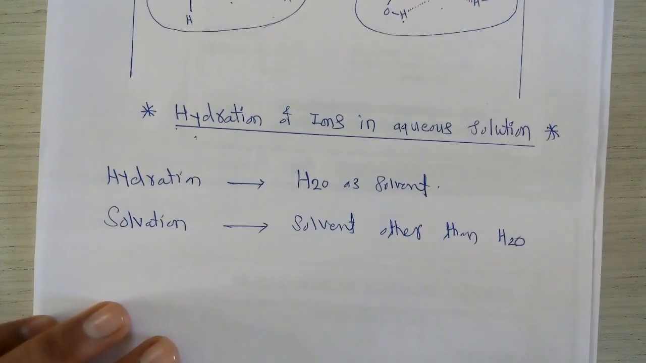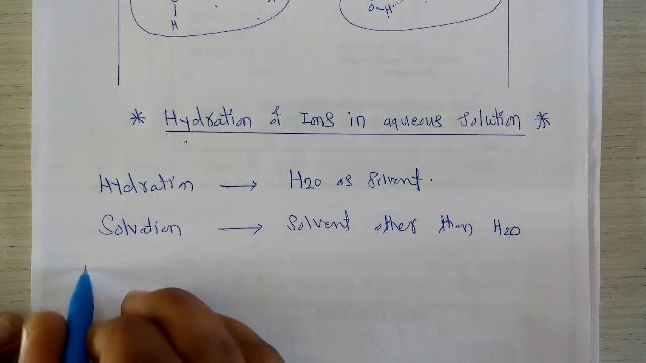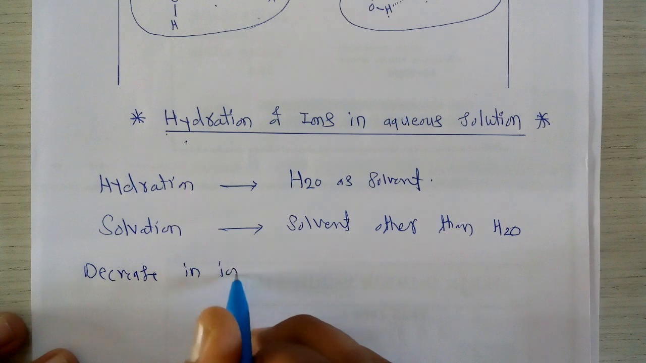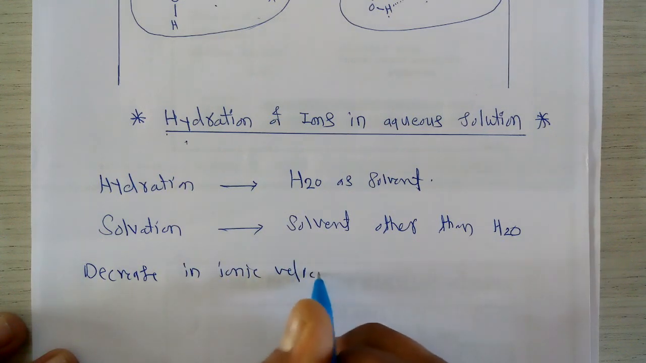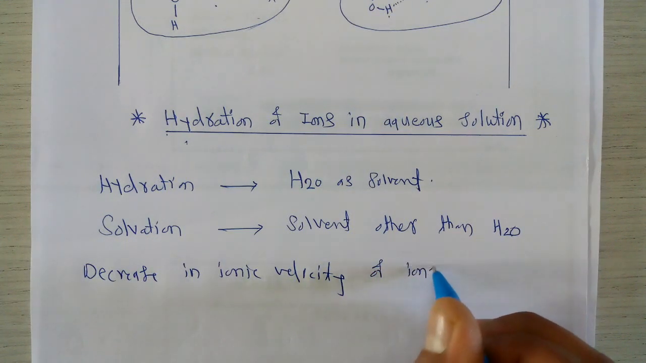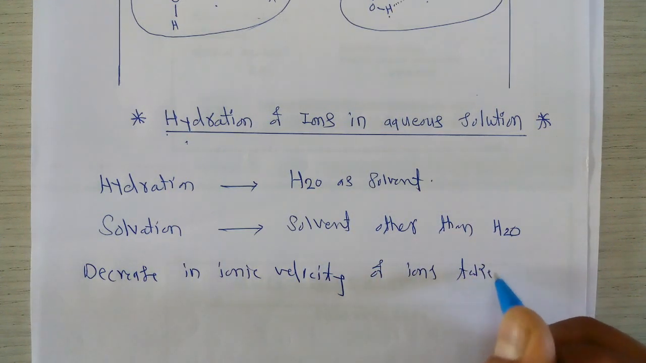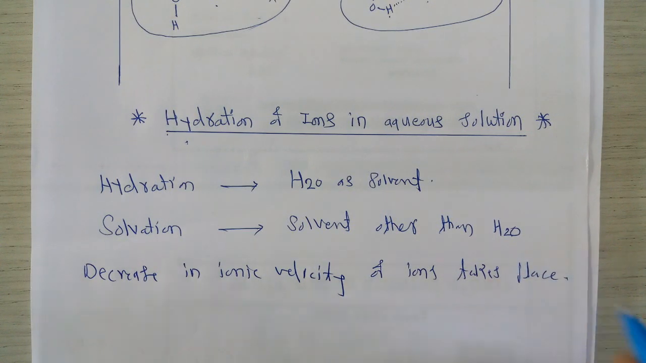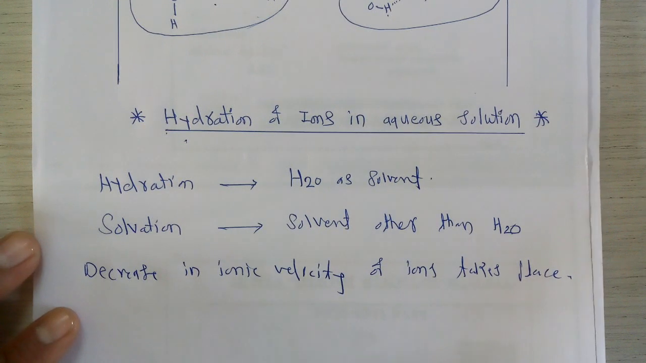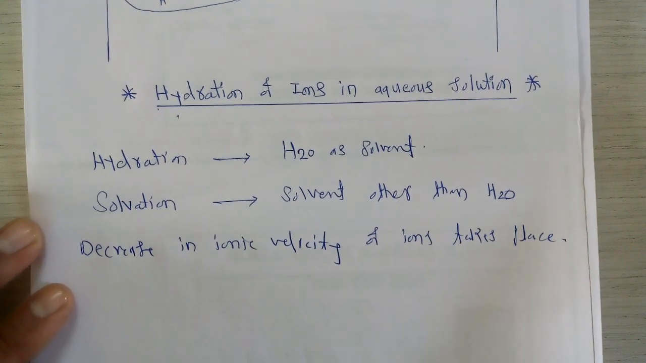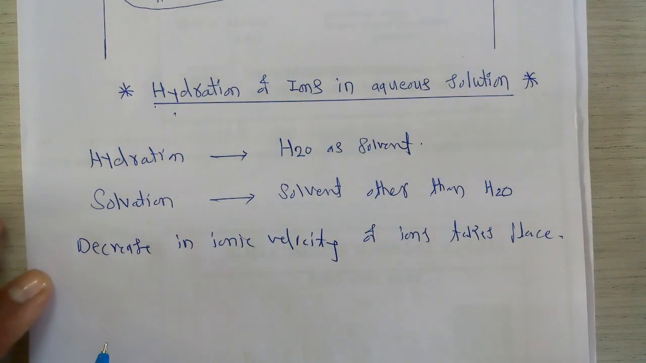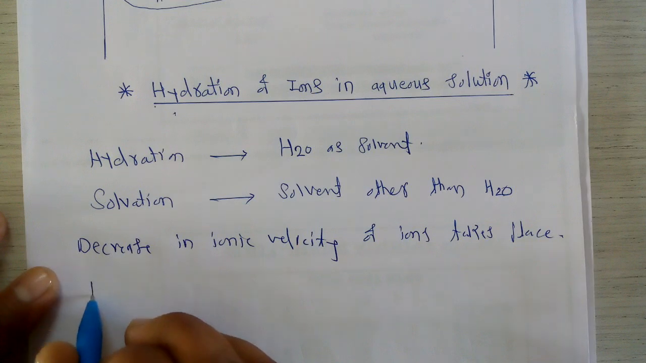Due to this phenomenon, there is a decrease in ionic velocity of ions. So due to such a decrease in ionic velocity or ionic movement of the ions, we can say that due to this tendency of hydration or solvation, this is called the electrophoretic effect.